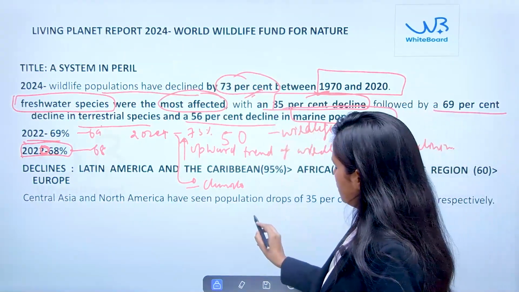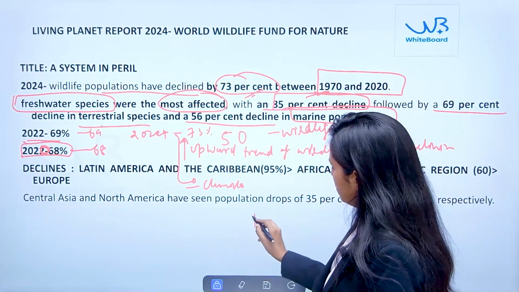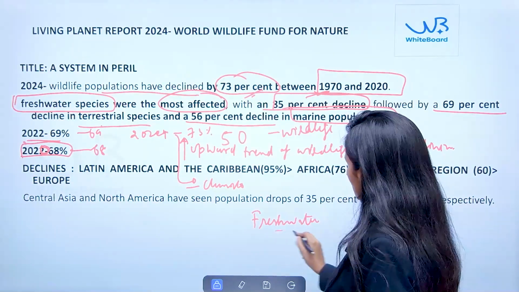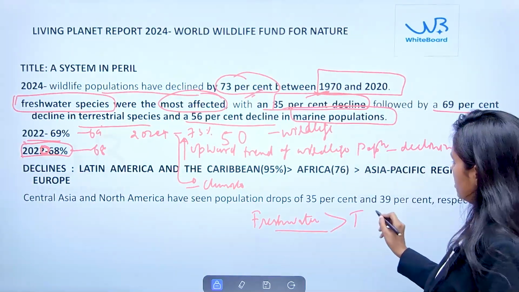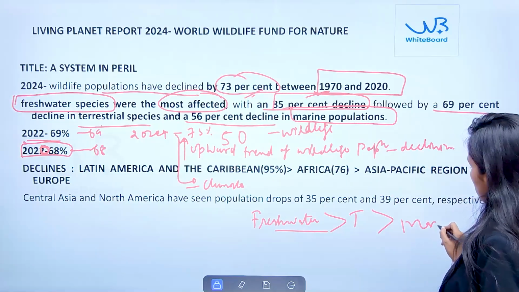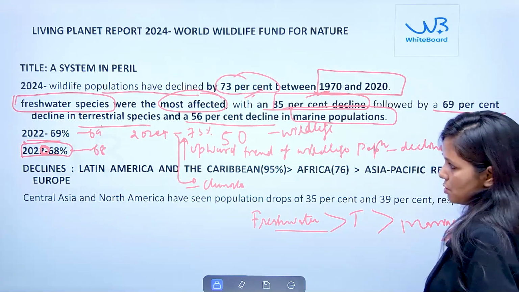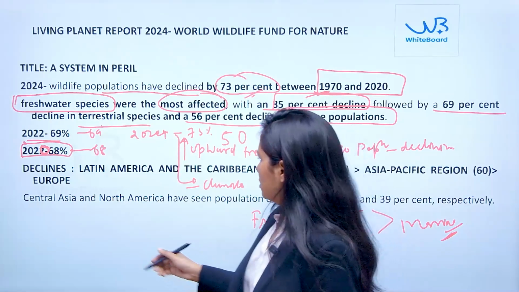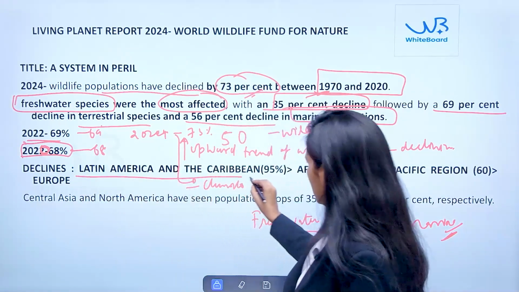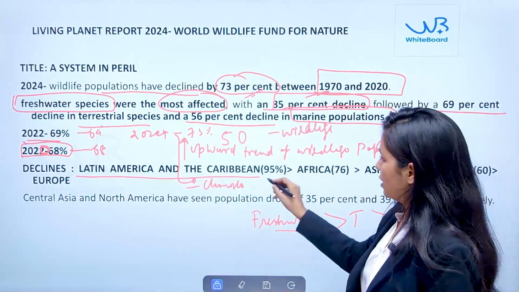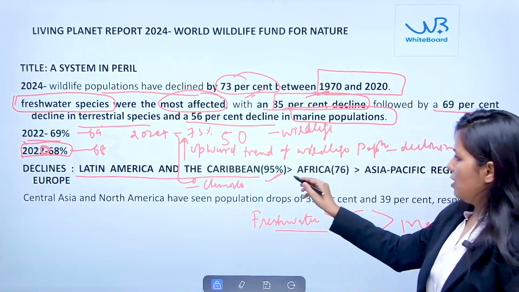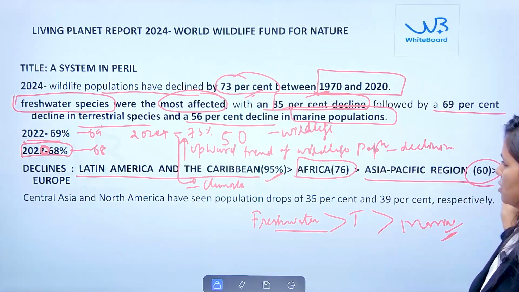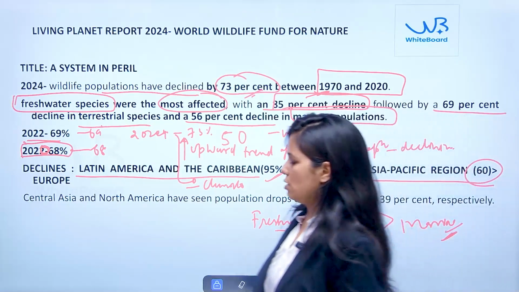So freshwater species have seen the most decline, then terrestrial, and then marine based species. And if you see the decline continent-wise, it is Latin America and the Caribbean islands which have observed a 95% decline. Second is Africa at 76%, then the Asia Pacific region at 60%, and the last one is Europe.